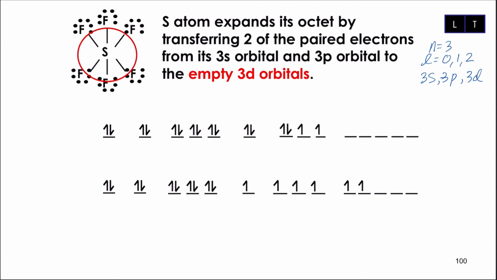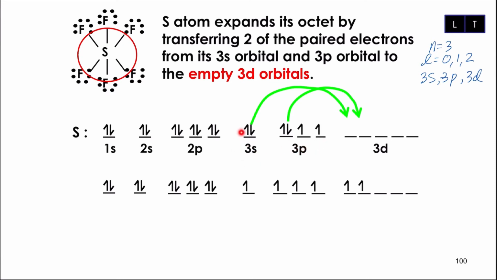Kalau case sulfur, sulfur ada 16 electrons. So bila 16 electrons, dia akan isi sampai 3p4. But in this orbital, n equals to 3, awak boleh nampak kita ada 3s and 3p orbitals. Setiap satu elektron daripada each orbital akan expand masuk ke dalam empty 3d.